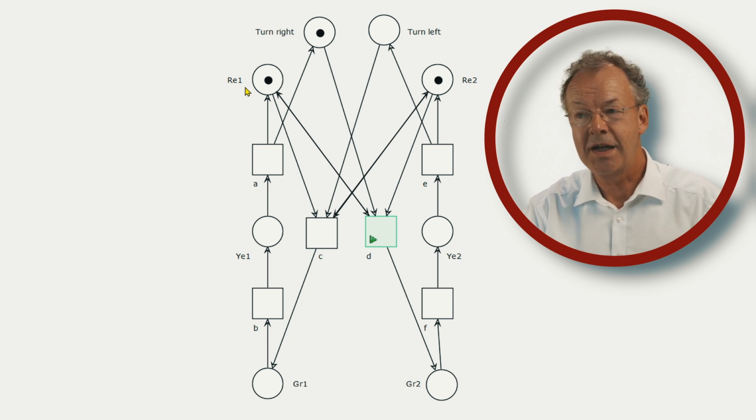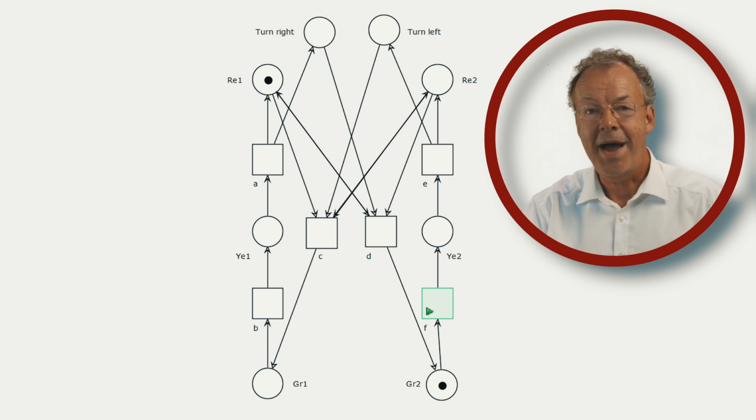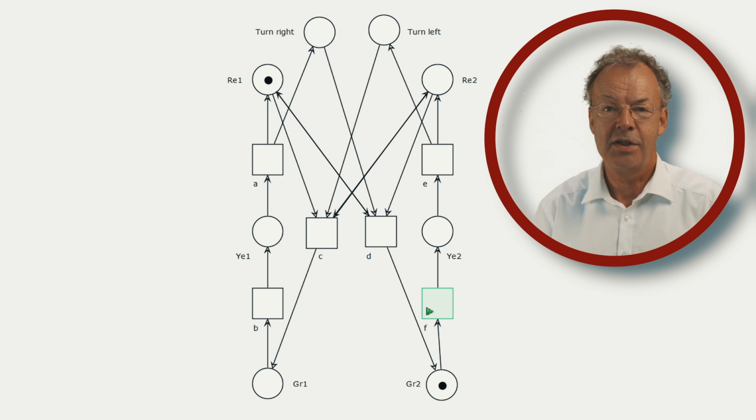where both traffic lights are red again, but now we have a token here in turn right, and then we go with D back to the original state. And this goes on in a circle all the time. Note that the resulting Petri net is now deterministic. There is always exactly one transition activated.